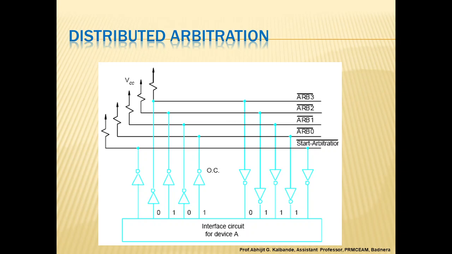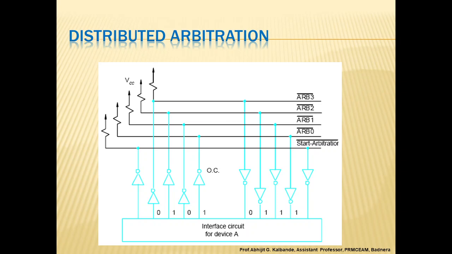A winner is selected as a result of the interconnections among the signals transmitted on the lines by all contenders. The net outcome is that the code on the four lines represents the request that has the highest ID number. The drivers are of the open collector type.